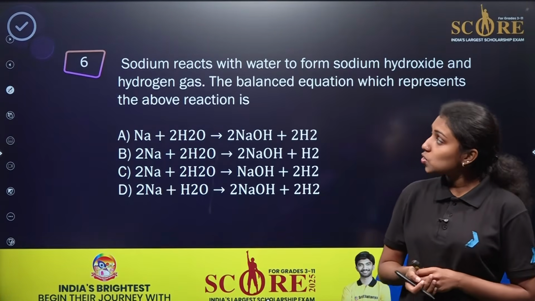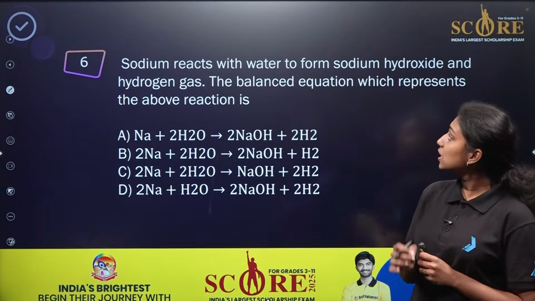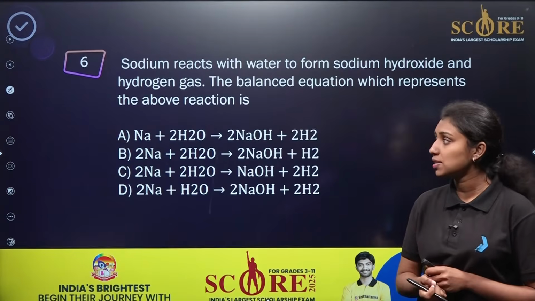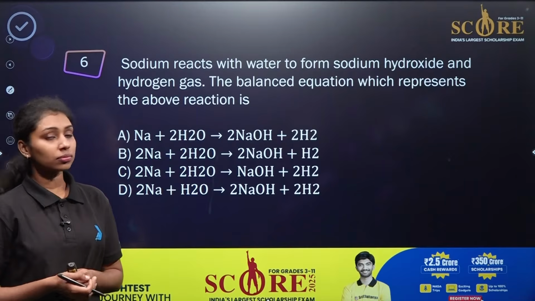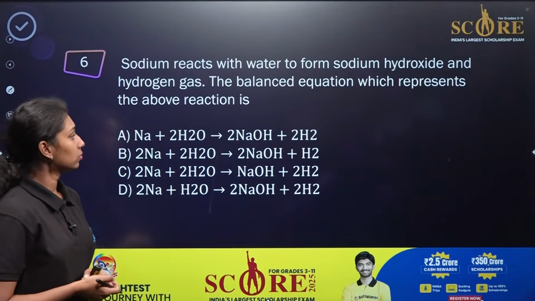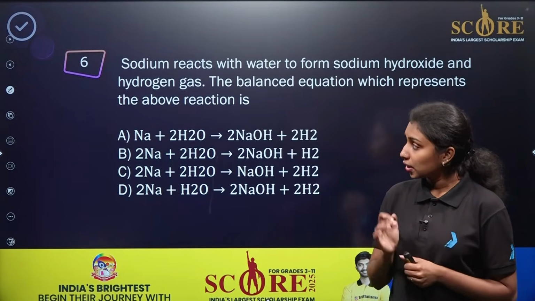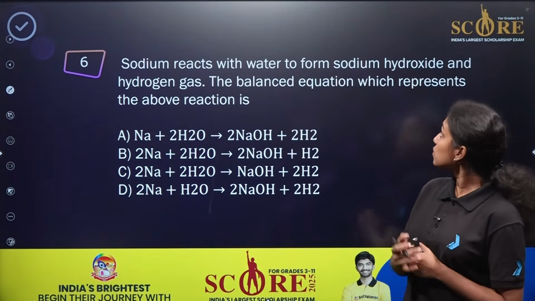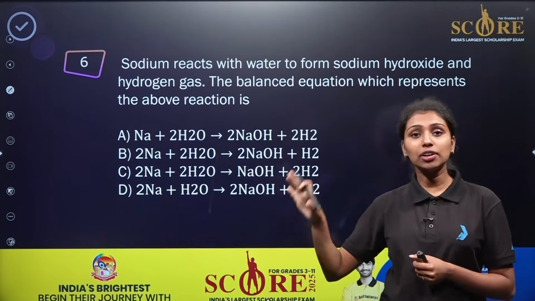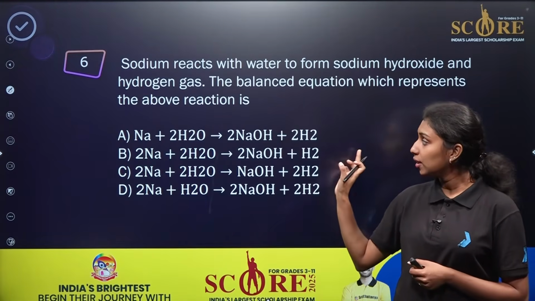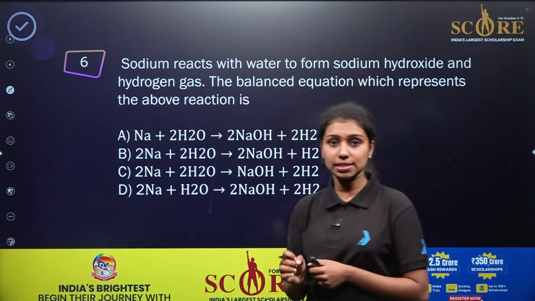Here is the next question. Sodium reacts with water to form sodium hydroxide and hydrogen gas. The balanced equation which represents the above reaction is. Read the question carefully. They have already given the chemical equation in words. We need to convert it into the chemical formula form of the chemical equation, right?